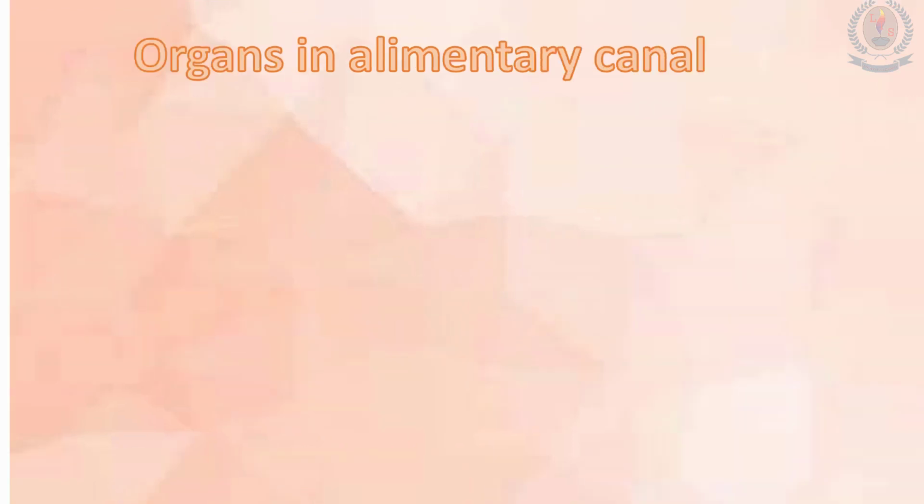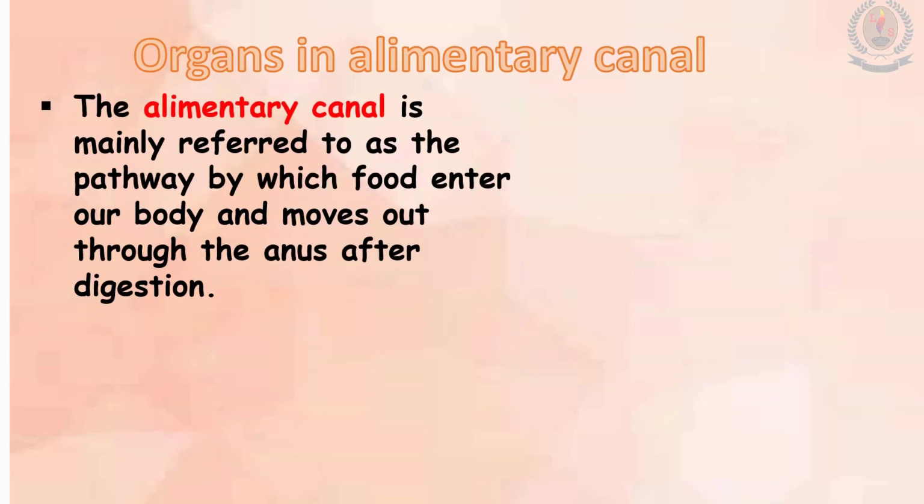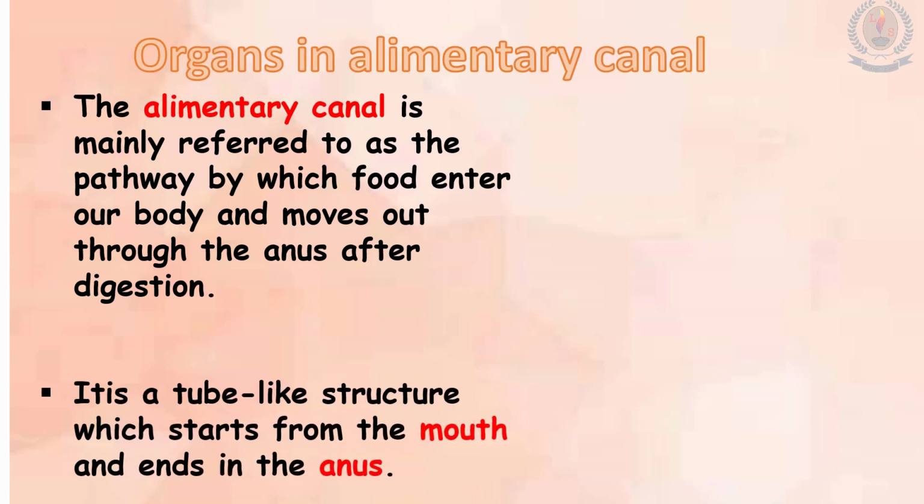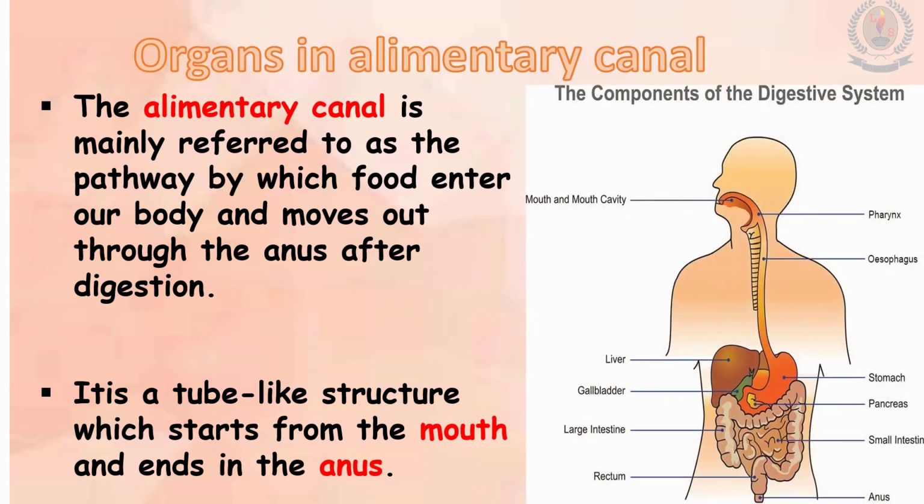Organs in the alimentary canal. Children, which organs make up the alimentary canal? The alimentary canal is mainly referred to as the pathway by which food enters our body and moves out through the anus after digestion. It is a tube-like structure which starts from the mouth and ends in the anus. Now we will see the picture and what are the organs in the digestive system. Mouth, esophagus, stomach. You can see near the stomach, liver, gallbladder and pancreas, and small intestine, large intestine and rectum and anus. These are the organs in the digestive system.